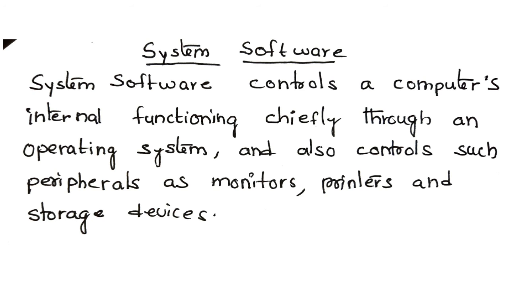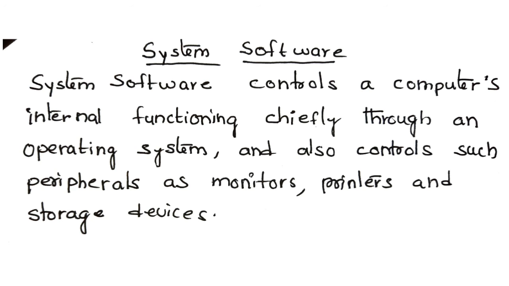Later we will learn what is an operating system and how many types of operating system are there. But a system software is a set of programs to operate the hardware, means monitors, printers, storage devices, etc.